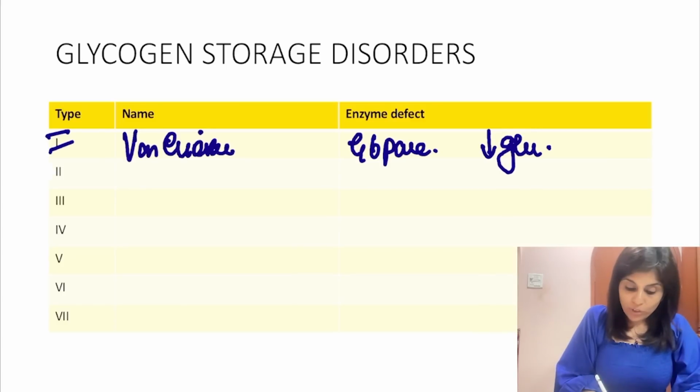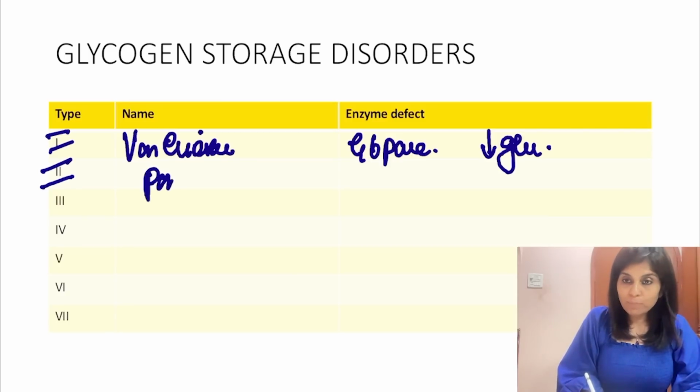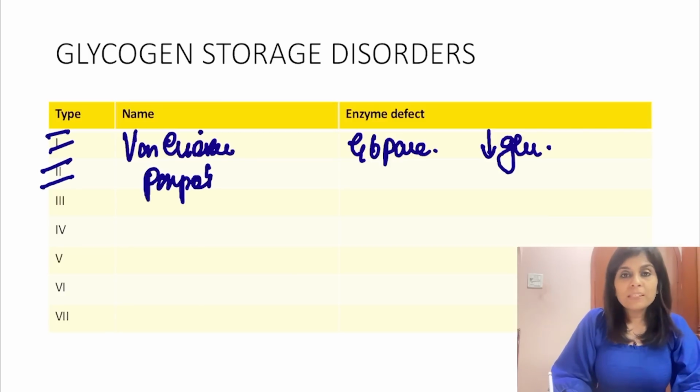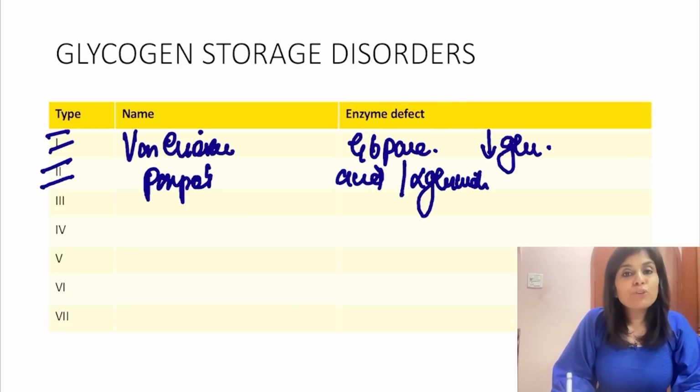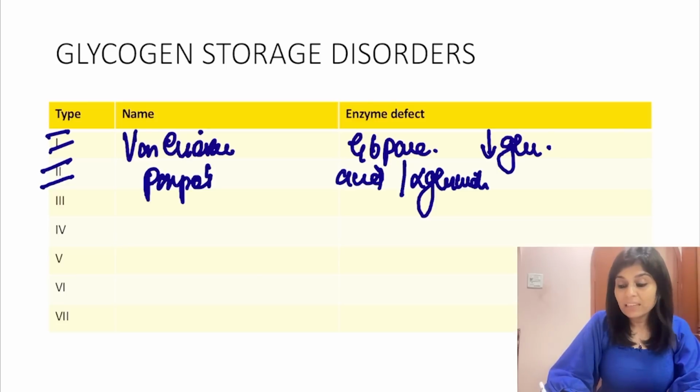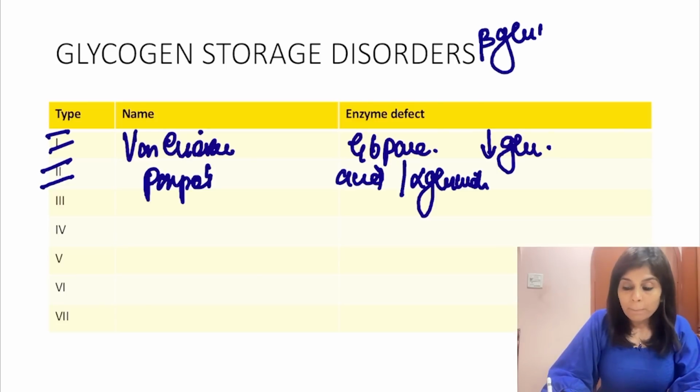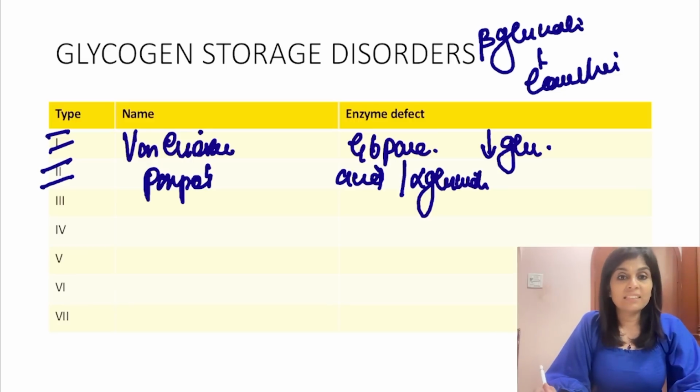So what is type 2 glycogen storage disorder? Type 2 is otherwise called as Pompe's disease, caused by the defect of acid maltase or alpha glucosidase. Whenever you learn about alpha glucosidase, do not forget to recollect the fact about beta glucosidase defect. Beta glucosidase defect causes Gaucher's disease, and alpha glucosidase defect causes Pompe's disease.